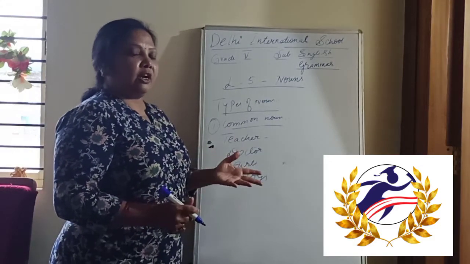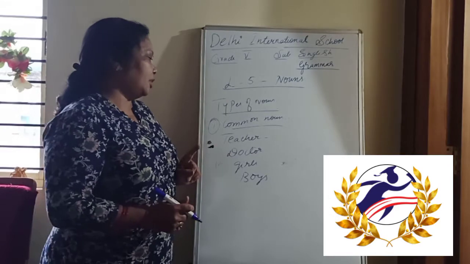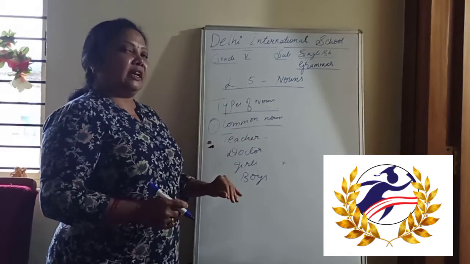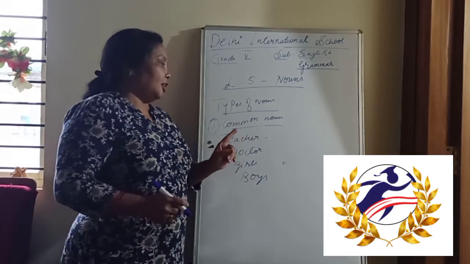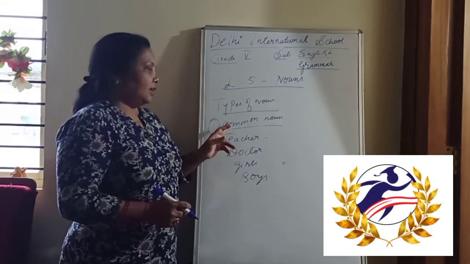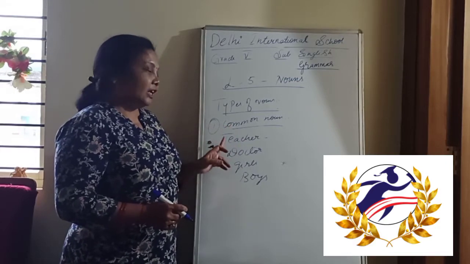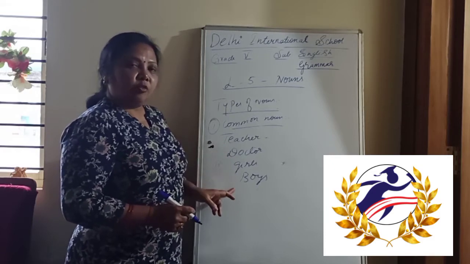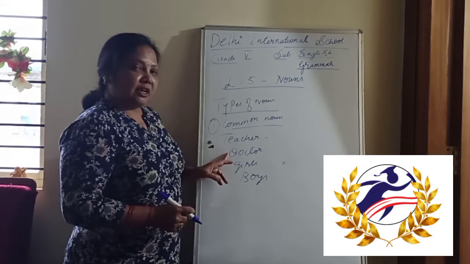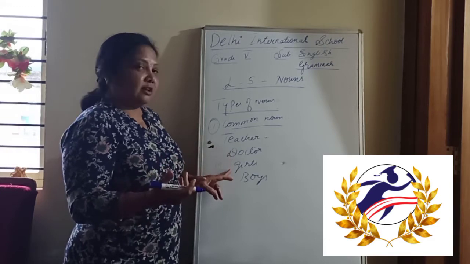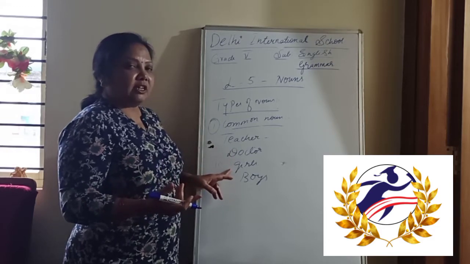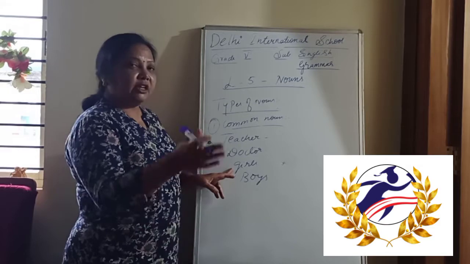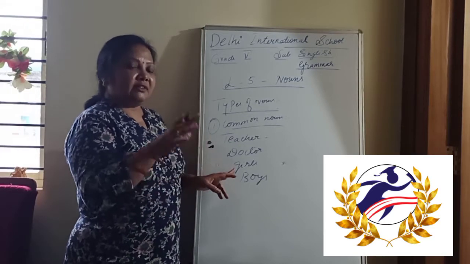If at all we are going to refer to one particular boy or a girl by telling their name, then that comes under the proper noun. Here we are going to tell in common: the teacher, doctor, girls and boys. It may be a lady doctor or a gents doctor. Girl, it may be Kavita, Sita, Sima, whoever it may be. In common we refer to them as girls, that's all.